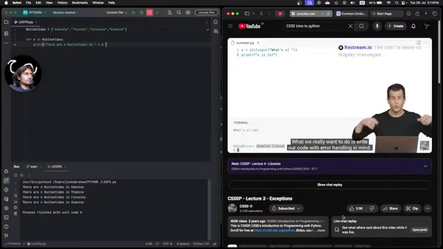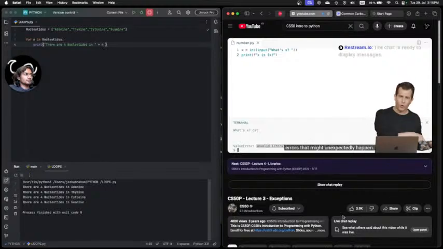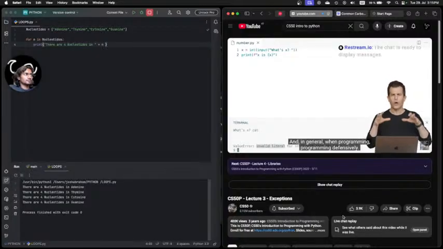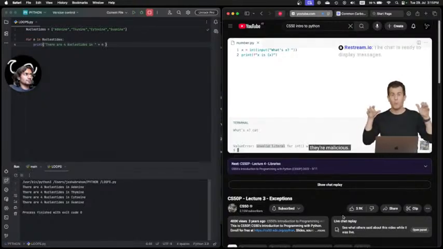What we really want to do is write our code with error handling in mind. We want to write lines of code that not only accomplish the problems we care about, but that also handle errors that might unexpectedly happen. And in general, when programming defensively, assume that the users aren't going to be paying attention, or worse, they're malicious. They're trying to crash your program, so we want to handle as many errors as we can.